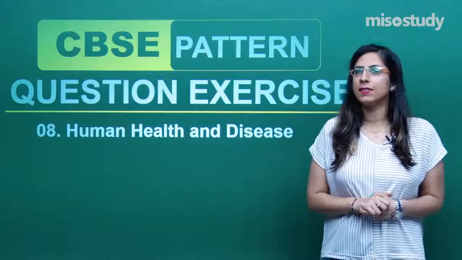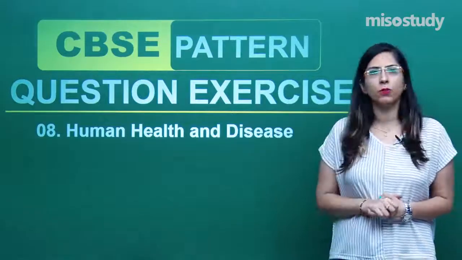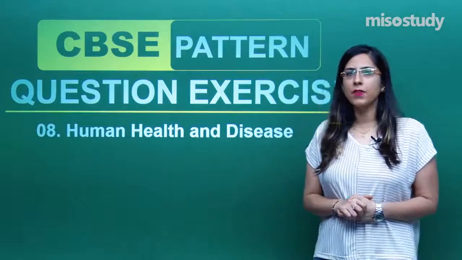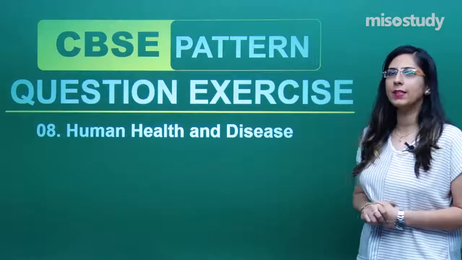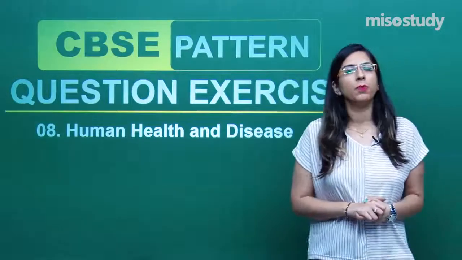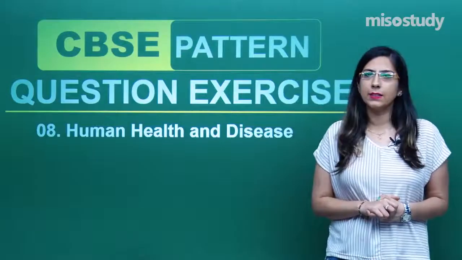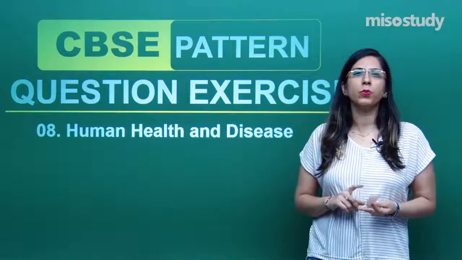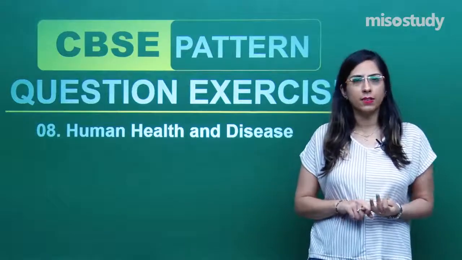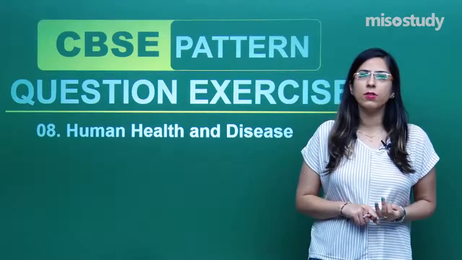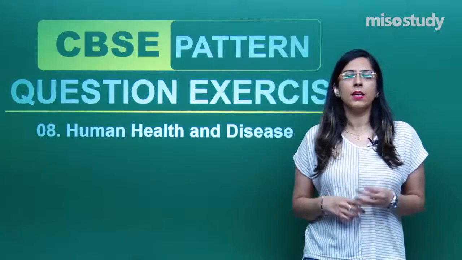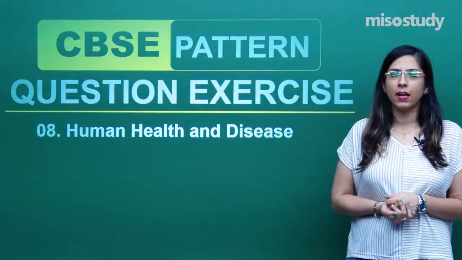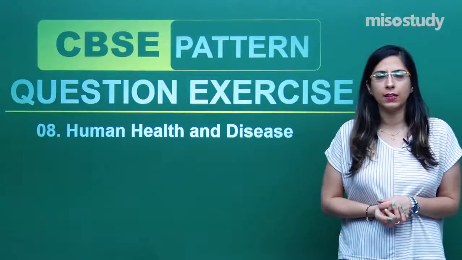So in today's session, I will be talking about some questions based upon the CBSE pattern. As we are dealing with the chapter Human Health and Disease, in the whole chapter we have talked about certain diseases: bacterial diseases, viral diseases, protozoan diseases, helminth diseases, etc. Simultaneously, we have also discussed fungal diseases and some other important diseases which we have studied in detail, that is AIDS and cancer.